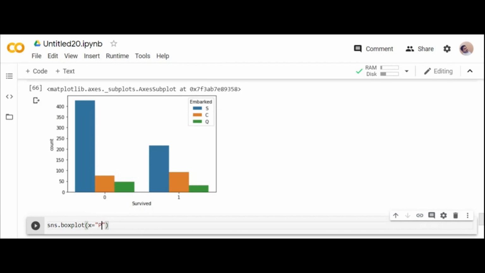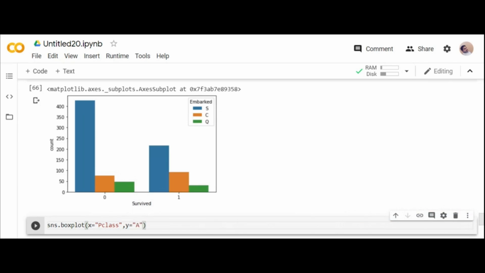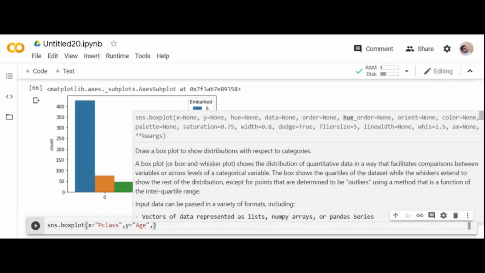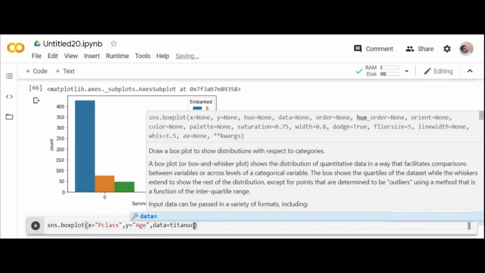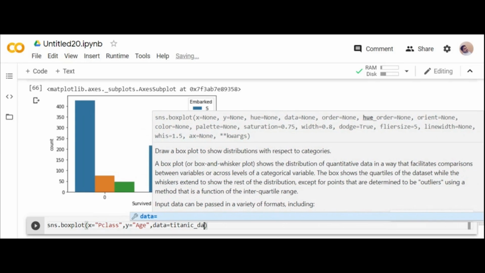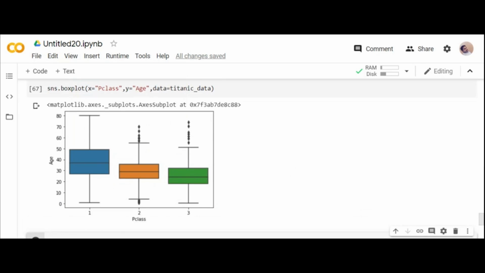I want to go for passenger class, same X and Y, you can see the suggestions over there. I want to plot for passenger class and age, and obviously you need to give the data, Titanic_data. You can see your box plot, because box plot will represent your data in the form of boxes.